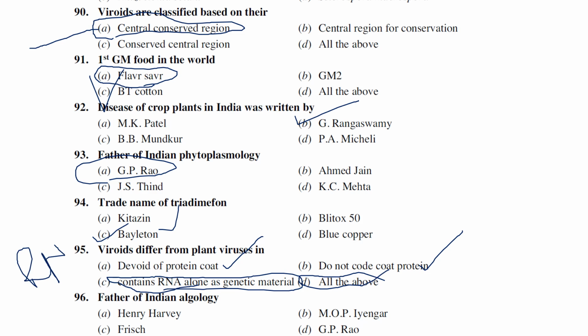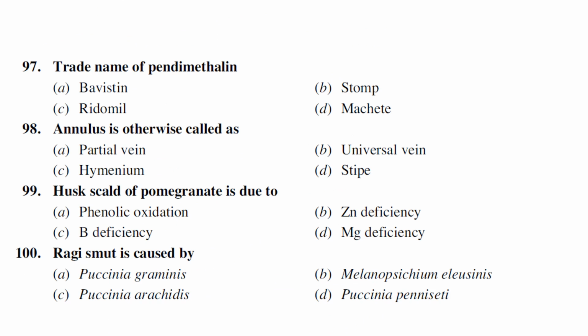Father of Indian algology: M.O.P. Iyengar is considered the father of Indian algology. Trade name of pendimethalin: Stomp. Annulus is otherwise called as? Annulus is also known as partial veil.